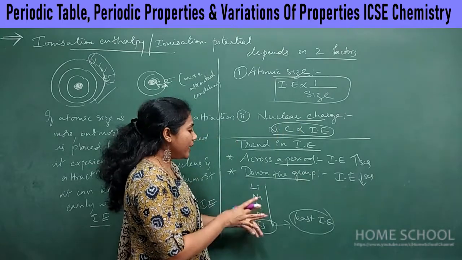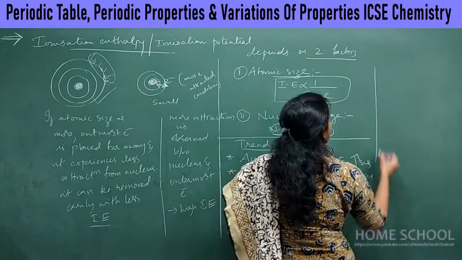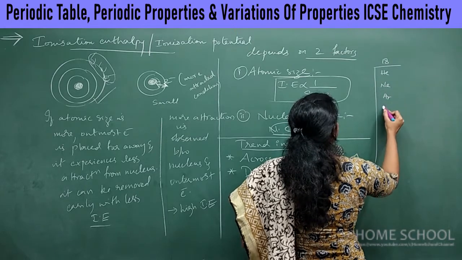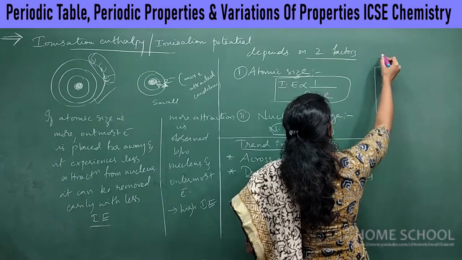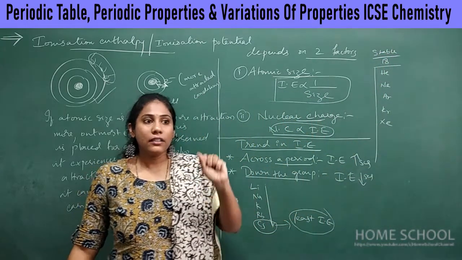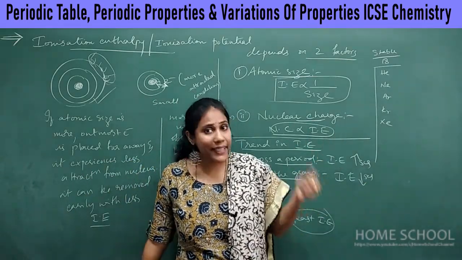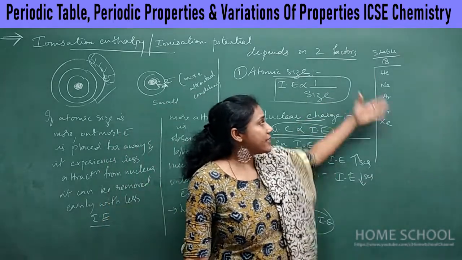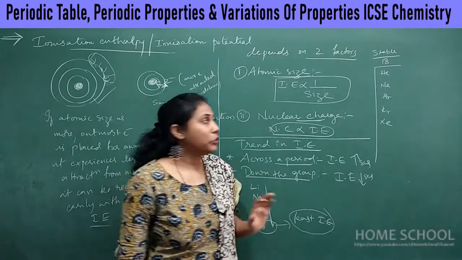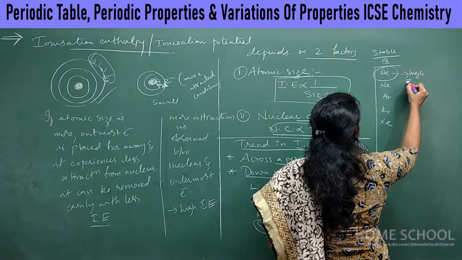Can you tell me which element has maximum ionization enthalpy? It is the noble gases. See, the 18th group elements: helium, neon, argon, krypton, xenon. Noble gases are very, very stable elements. That means they do not have a tendency to lose an electron. They don't want to lose their electron, and they don't want to gain an electron either, because they are already stable. They are already very happy with whatever electrons they have. So helium will have the highest ionization enthalpy.